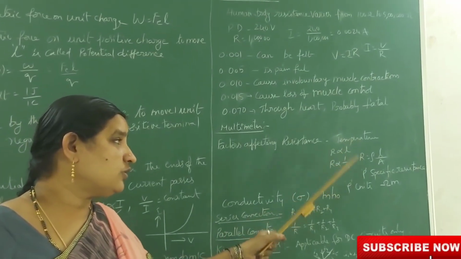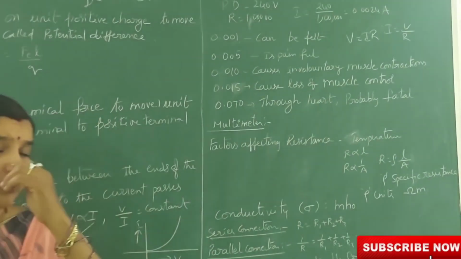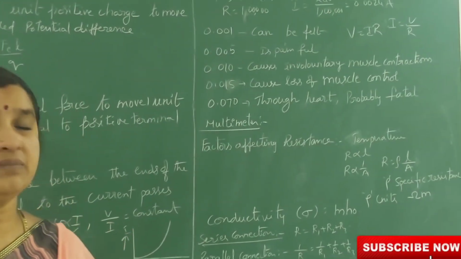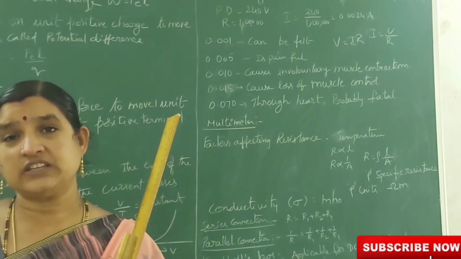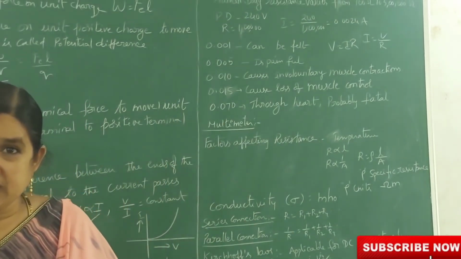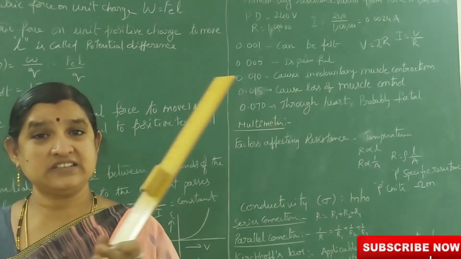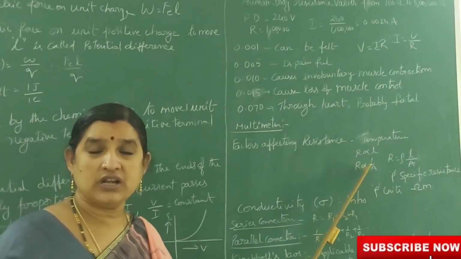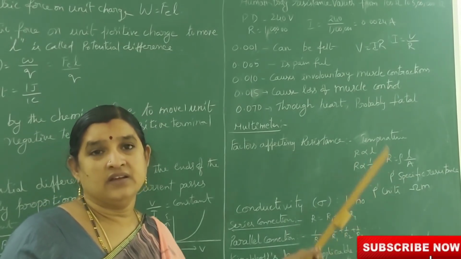R is proportional to 1 by A, inversely proportional to the area of cross section of the conductor. What does it mean? If the area of cross section becomes more, resistance becomes less. If the area of cross section is very less, then the resistance becomes more. Inversely proportional to the cross section area.